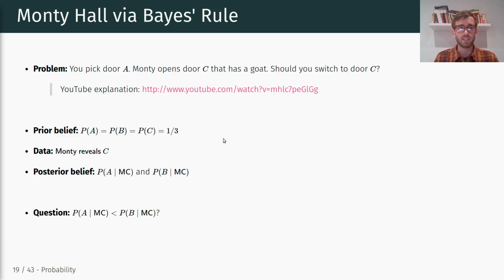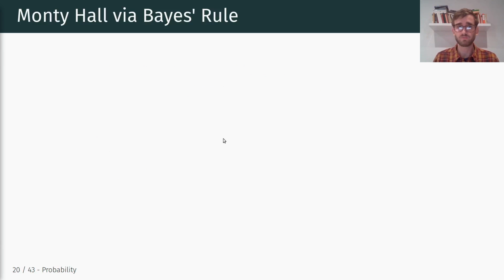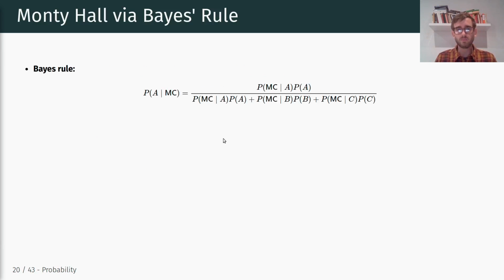And the question, of course, is, are they the same? Or is the probability of A conditional on Monty revealing C smaller than the probability of B conditional on Monty revealing C? In that case, we would want to switch because that would maximize our chances of winning the prize.